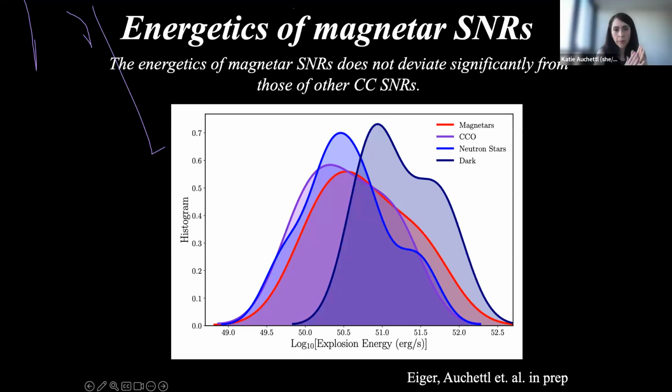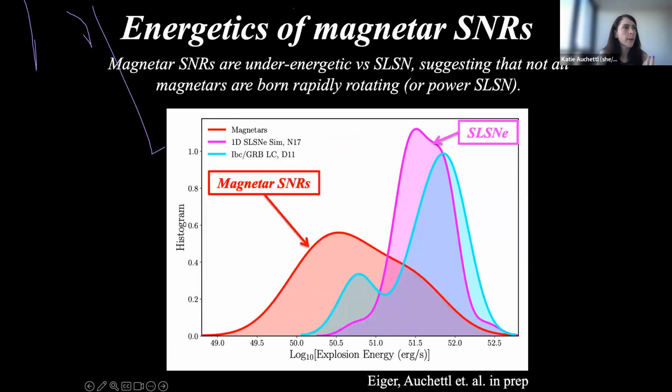energetics of our magnetar remnants. In particular, because we said that if you have this extra power source, they should be much more energetic than a normal core collapse. And again, we find that they do not deviate that significantly from the explosion energies that we estimate for supernova remnants that do not harbor a magnetar themselves. So it seems to suggest that this is not the case, that maybe they are created even in just normal core-collapse explosions. There's not some other way.